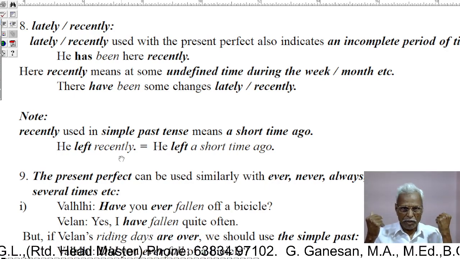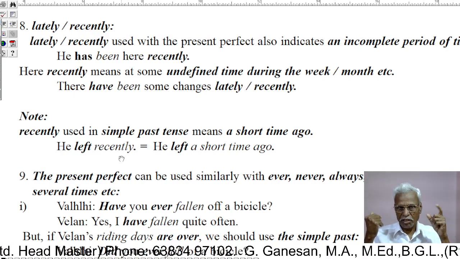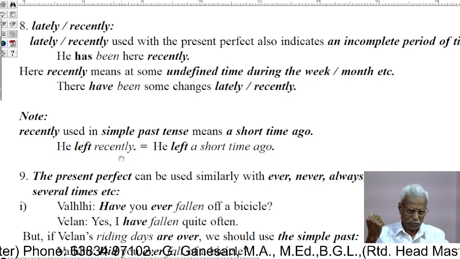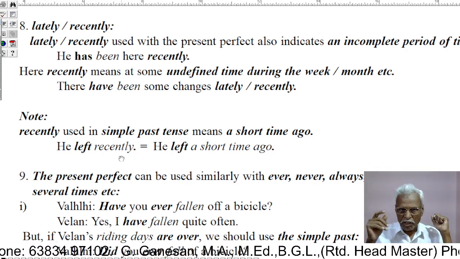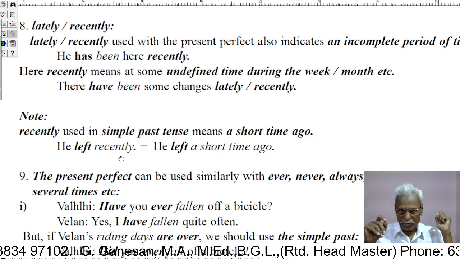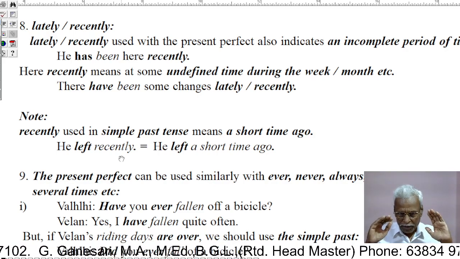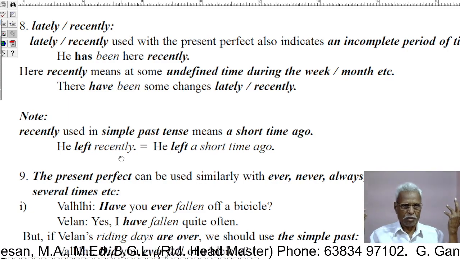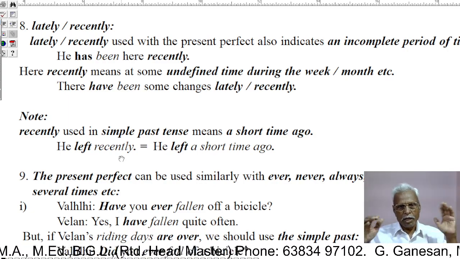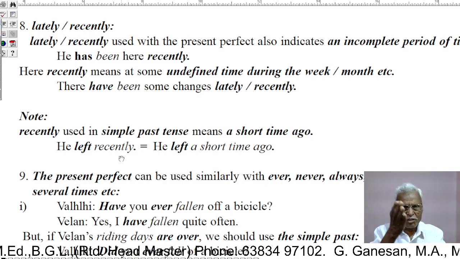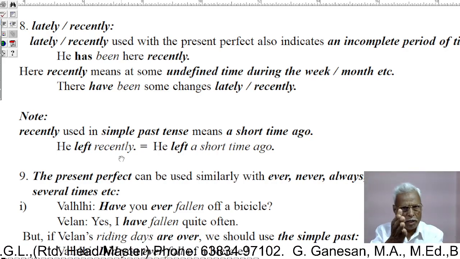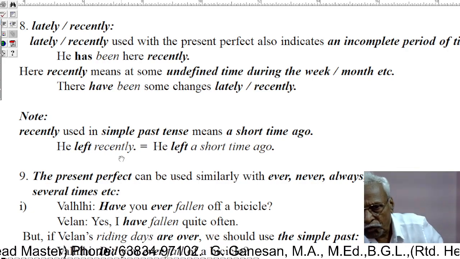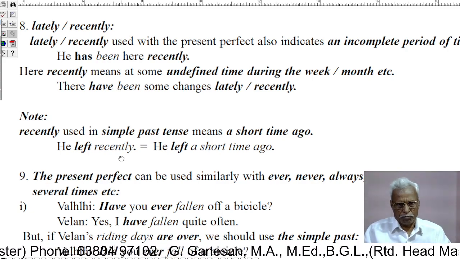Example: he has been here recently. He has been here recently. That is lately, that is sometime before. He has been here. Here, recently means at some undefined time during the week, during the month, etc. That is, the exact time is not mentioned, an undefined time. During the last week, month, etc.